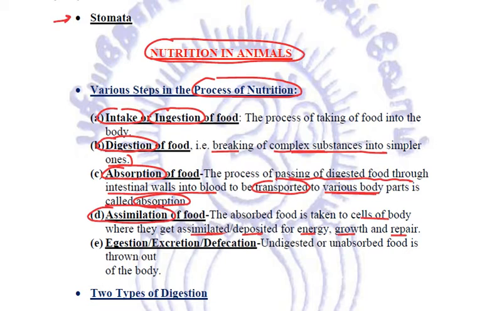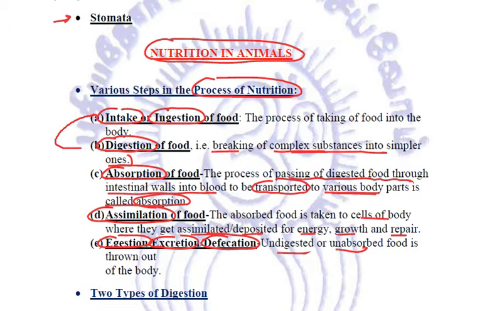So the fourth step is the assimilation of the absorbed nutrients. Whatever is not digested or not absorbed in our body has to be given out, and that involves the process of egestion, also known as excretion or defecation. So these are the five steps in the process of nutrition.